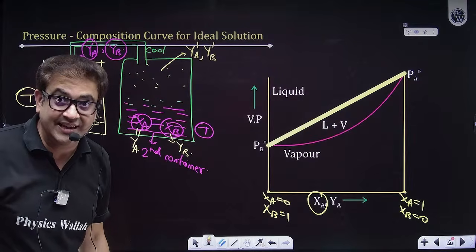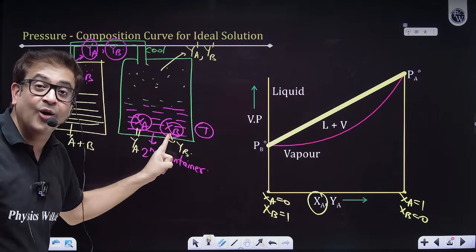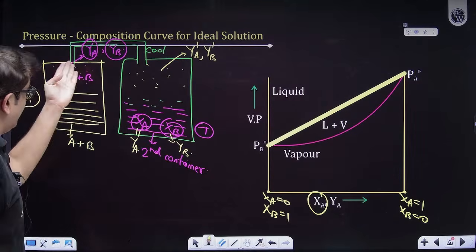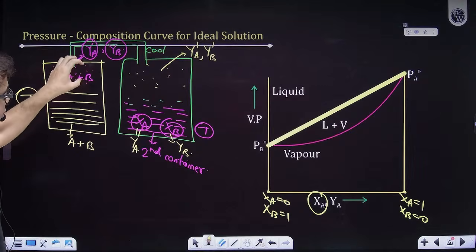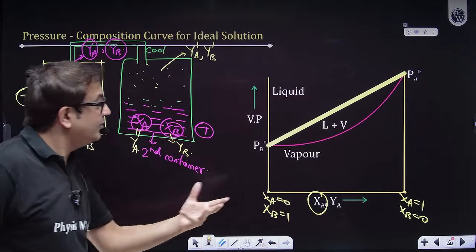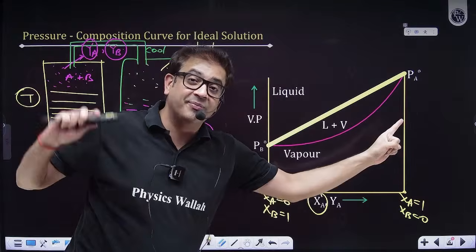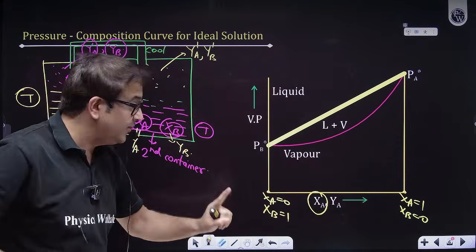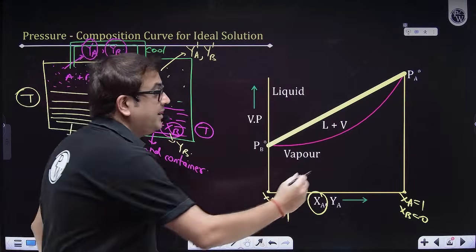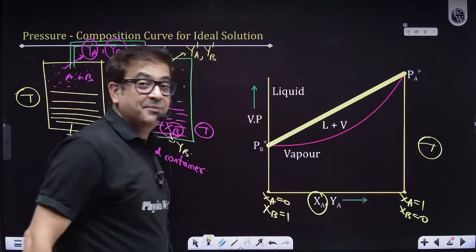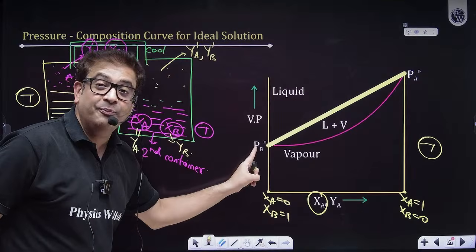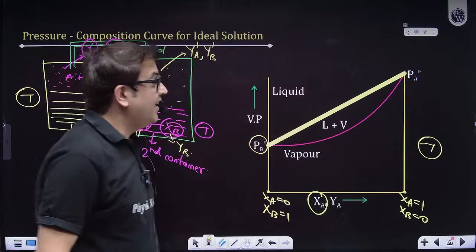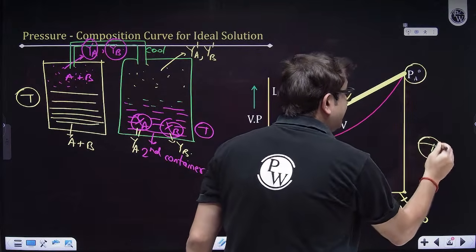Now tell me, who will come more? Out of A and B, whichever is more here will be more here as well. Among A and B, who will be more? At the same temperature T, what is the value of P naught B? The value of P naught B is less in magnitude, and the value of P naught A at the same temperature is more.